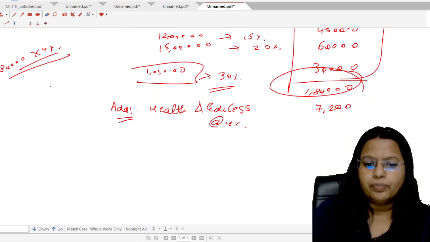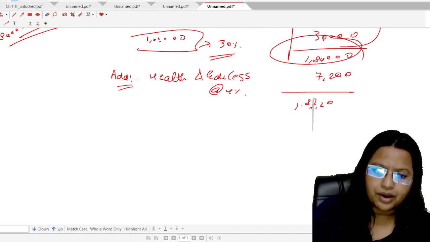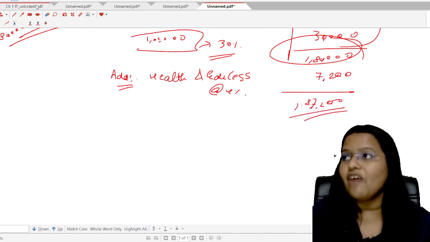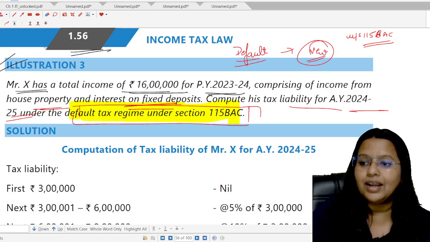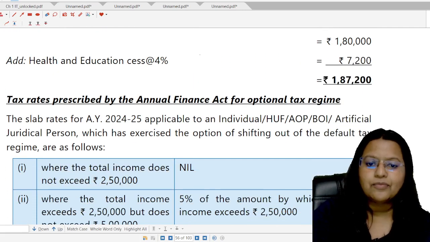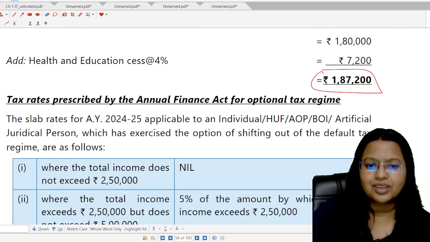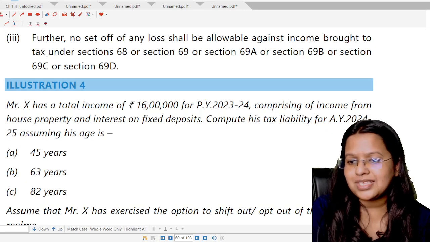Okay. So, total will be 1,87,200. So, on the income of 16 lakhs, there will be a tax liability of 1,87,200. Okay. Now, let's find it out. Here's the answer. 1,87,200. Okay. I hope you got my point. Great. Now, the next question is illustration number 4.